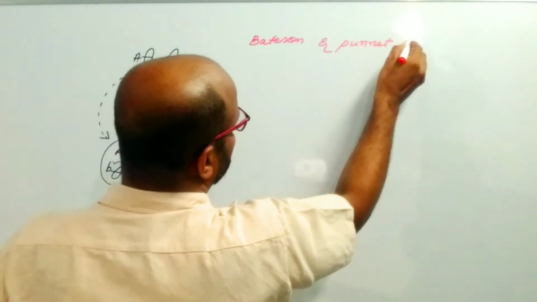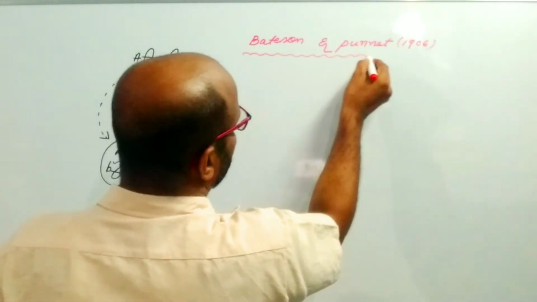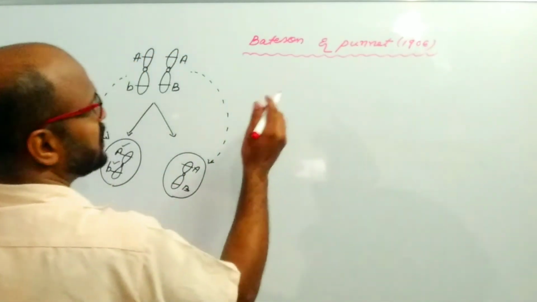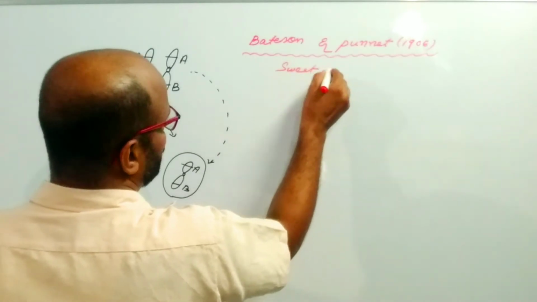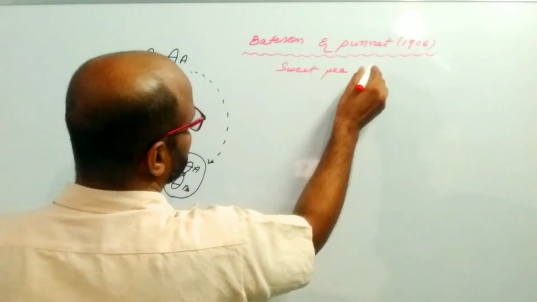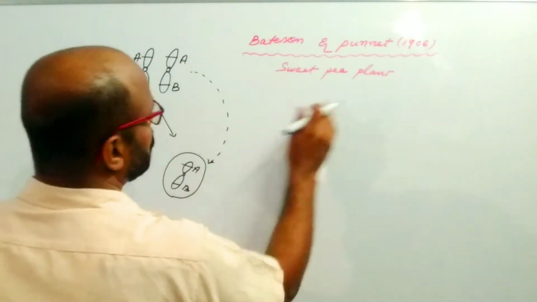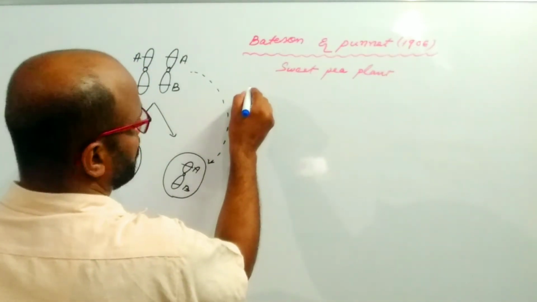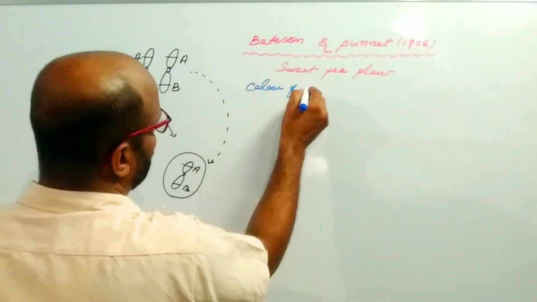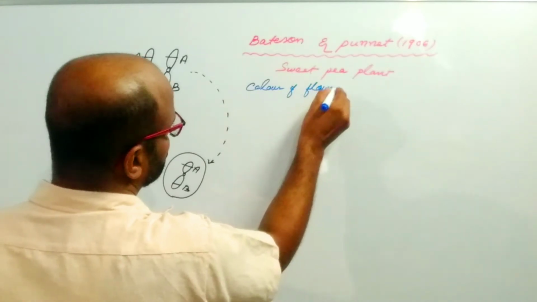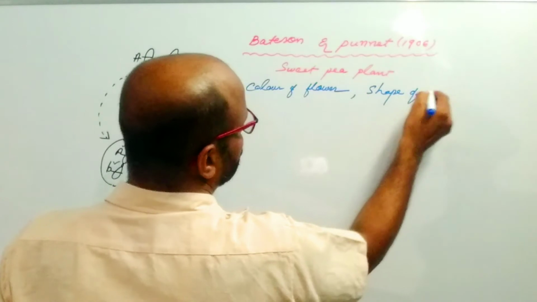Bateson and Punnett conducted an experiment on the sweet pea plant in the year 1906. They considered two characters. One is the color of the flower, and another is the shape of pollen.